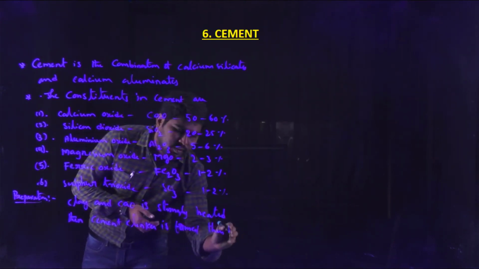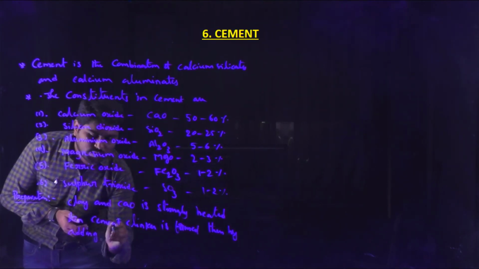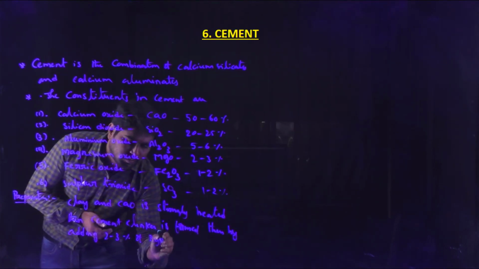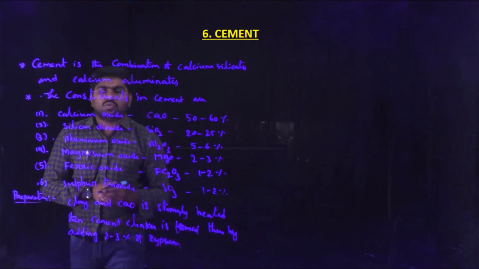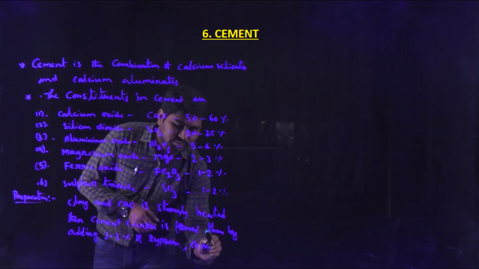Then, by adding 2 to 3% by weight of gypsum, cement is prepared.